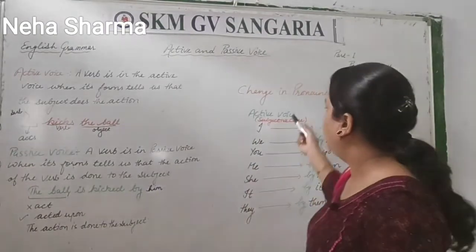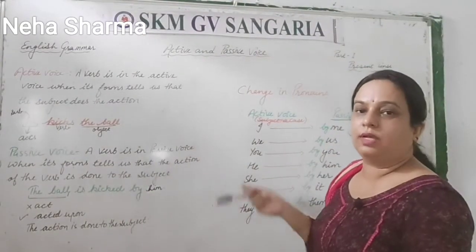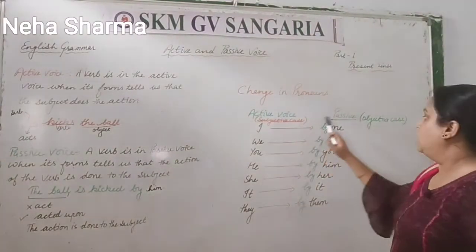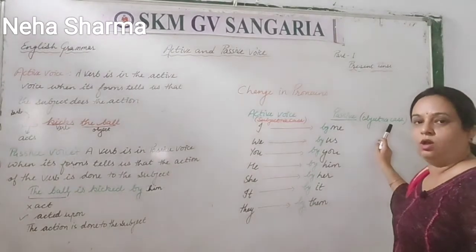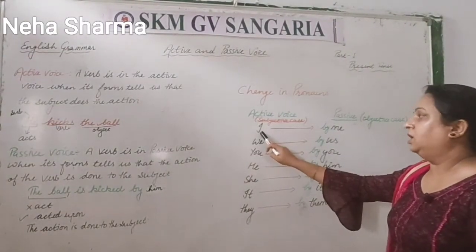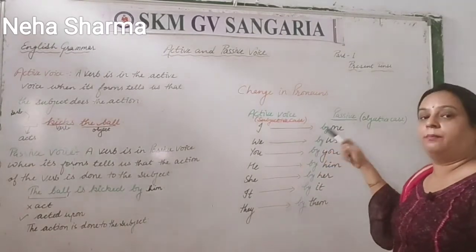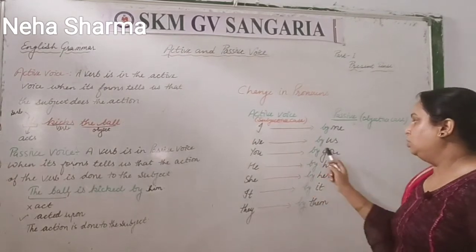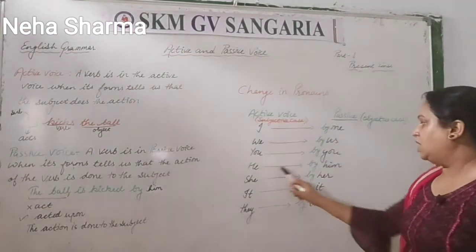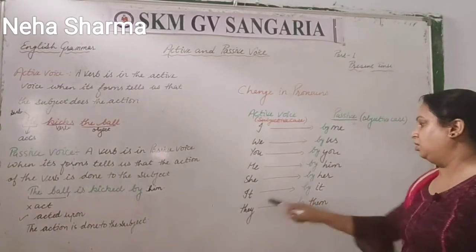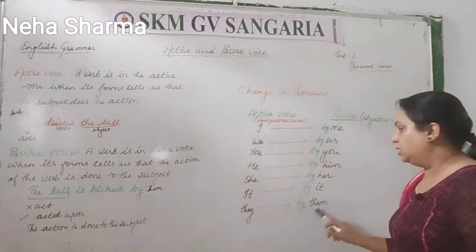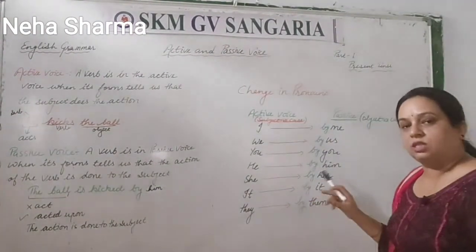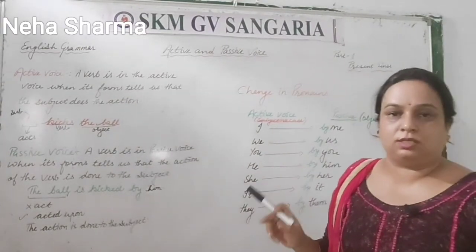Now let's understand how to change pronouns while changing active to passive form. Okay, so in active form we take it as subjective case and in passive we take it as objective case. So when it is I in active form, we have to change that with by me, objective. We have to do with us. You remains the same, that is you. He by him. She her. It and they, them. So that's the change which we have to do here in the case of pronouns. But when it is nouns, we have to keep them as they are.